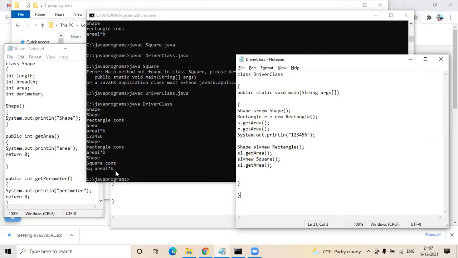Otherwise, in the top, when you create a rectangle object, you're explicitly creating a tight relation only for rectangle. If you want to create a relationship with square, I need to go again and create one more square object and then use that method to call my respective methods and attributes. To avoid that, what Java is telling is, you can assign any type of object on your right side. It can be rectangle, square, triangle, anything. But on the left side, it will always be my parent.